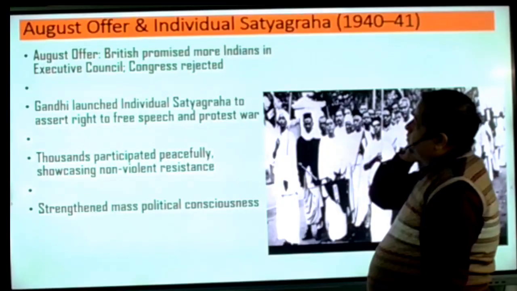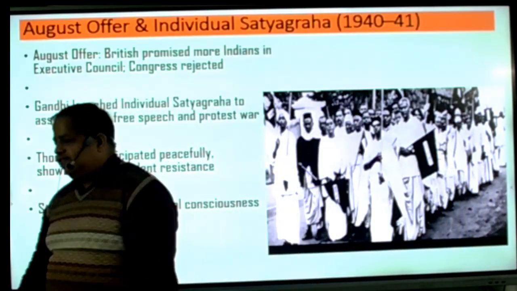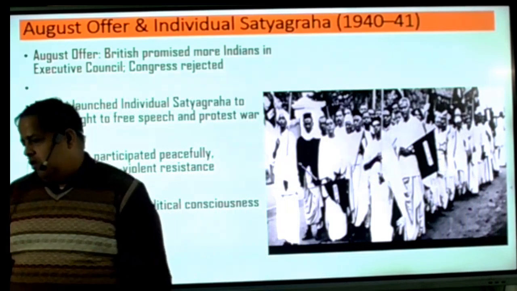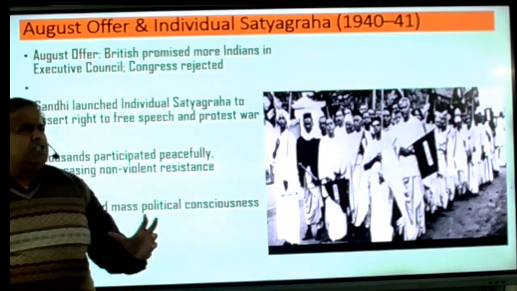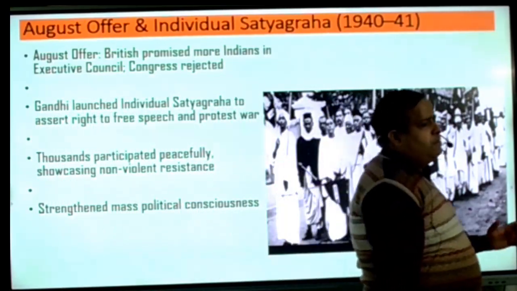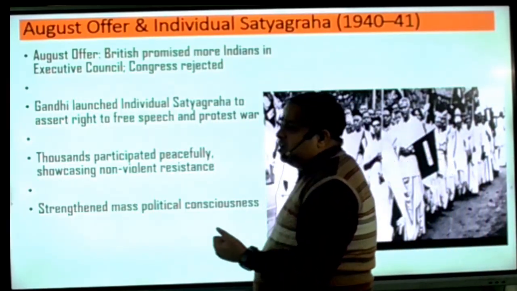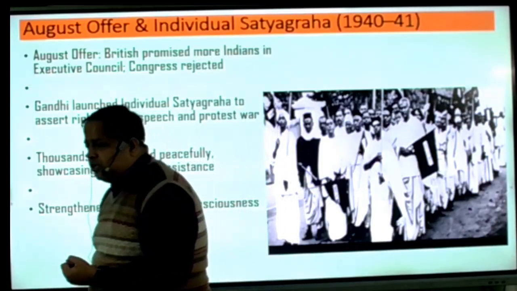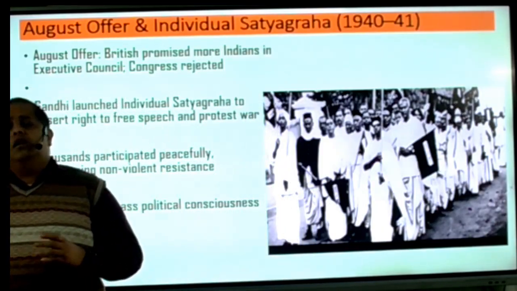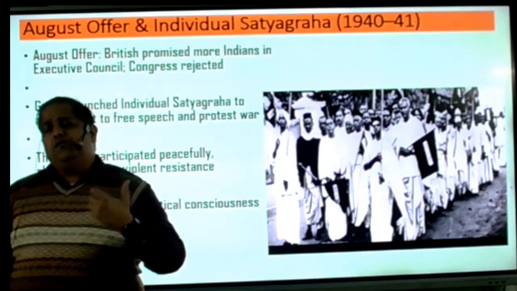Okay, beta. So when the August proposal arrived and Congress said no to it, because this proposal was talking about so many things, that after the war we will make an executive committee, the number of Indian members will increase, a war advisory committee would be established, and okay, you are demanding dominion status, we will think about it, we give you some power.